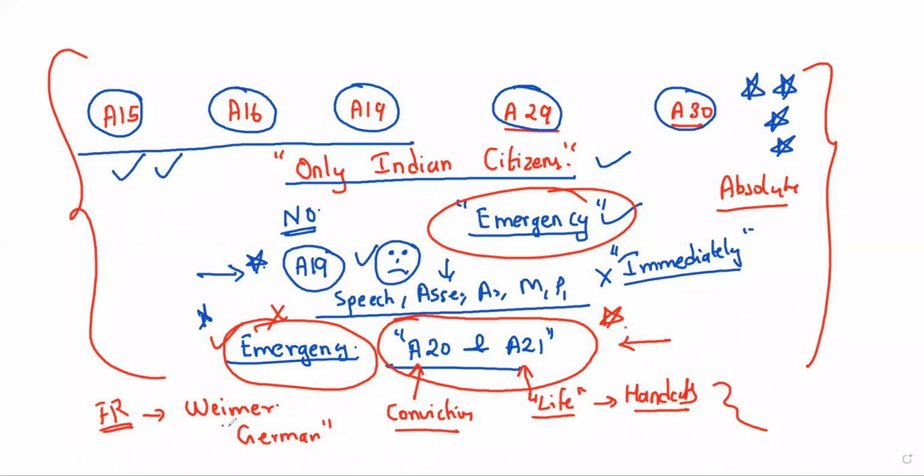Germany has seen a lot of emergency, World War One and World War Two. So there, whenever there was world war, the fundamental rights were cancelled for the citizens. So Indians took this idea from Germany. But except Article number 20 and 21, the fundamental rights will be cancelled.